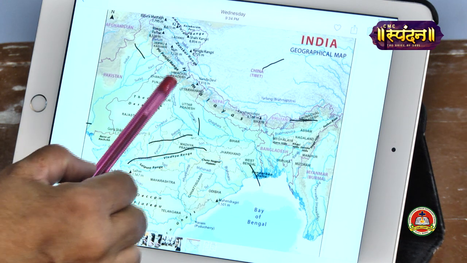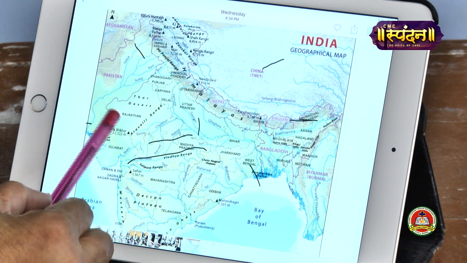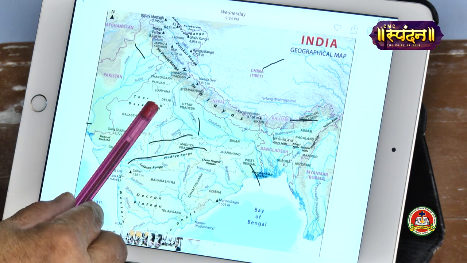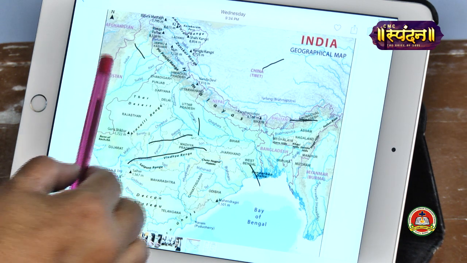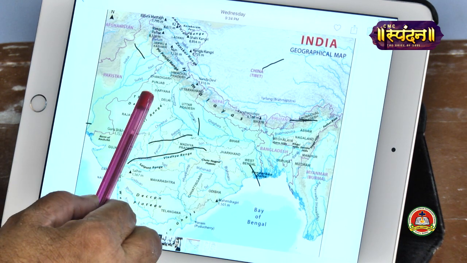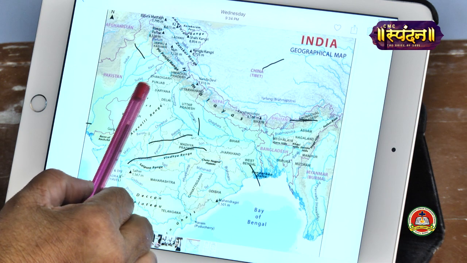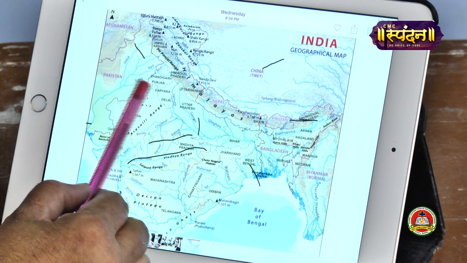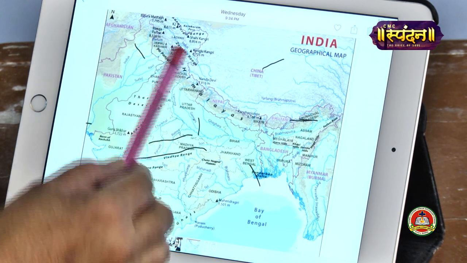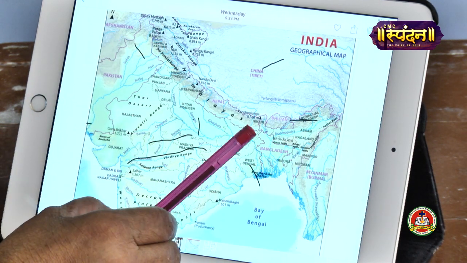There is Indira Gandhi Canal also, which has been made from this Satluj river, which provides water to these dry areas of Rajasthan. Now what are the crops grown in this area which can survive in this type of soil and climate? Wheat, rice, cotton and sugarcane are grown. Important cities are over here. Chandigarh, Jalandhar, Patiala, Ludhiana, Ambala and Amritsar. These are the important cities of this area. So I hope you all must have understood the northern plains.